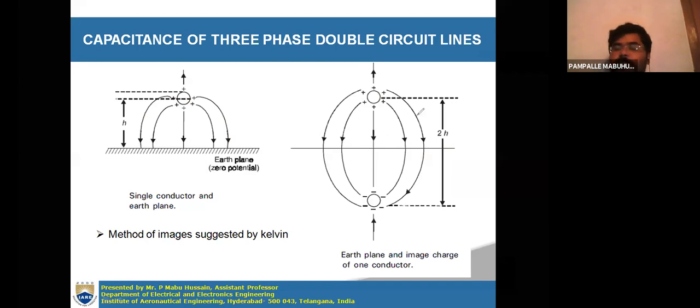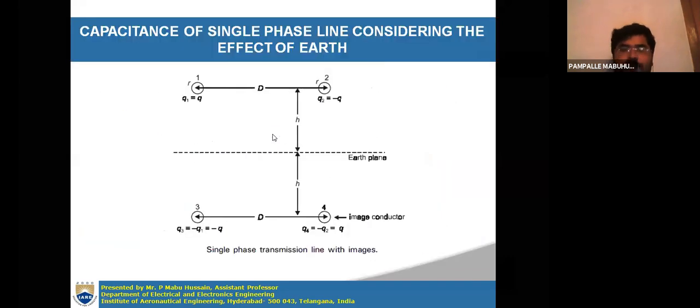So this is for only one conductor. Now let us determine the capacitance of a single phase transmission line by considering the effect of earth. We already determined the capacitance of a single phase transmission line without considering the effect of earth.